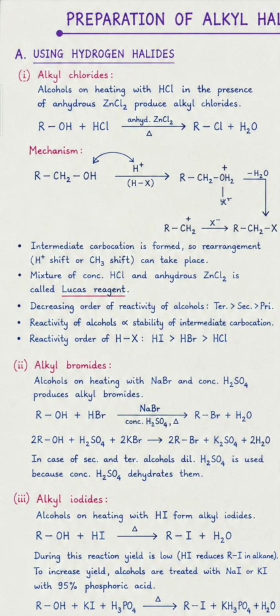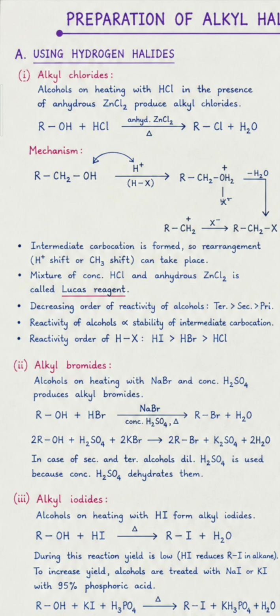Preparation of alkyl halides using hydrogen halides. Alkyl chlorides: alcohols on heating with HCl in the presence of anhydrous zinc chloride produce alkyl chlorides. When alcohols are treated with HCl in the presence of anhydrous zinc chloride, it gives RCl and removes water.